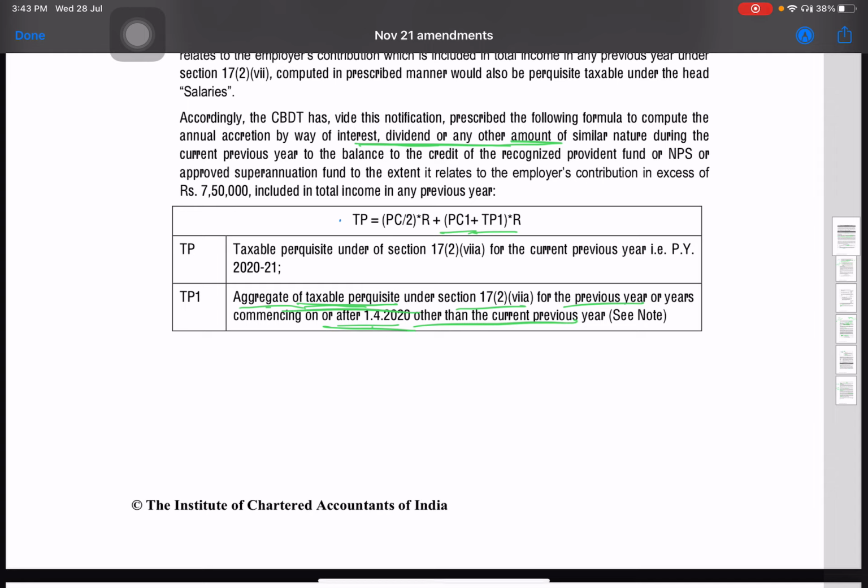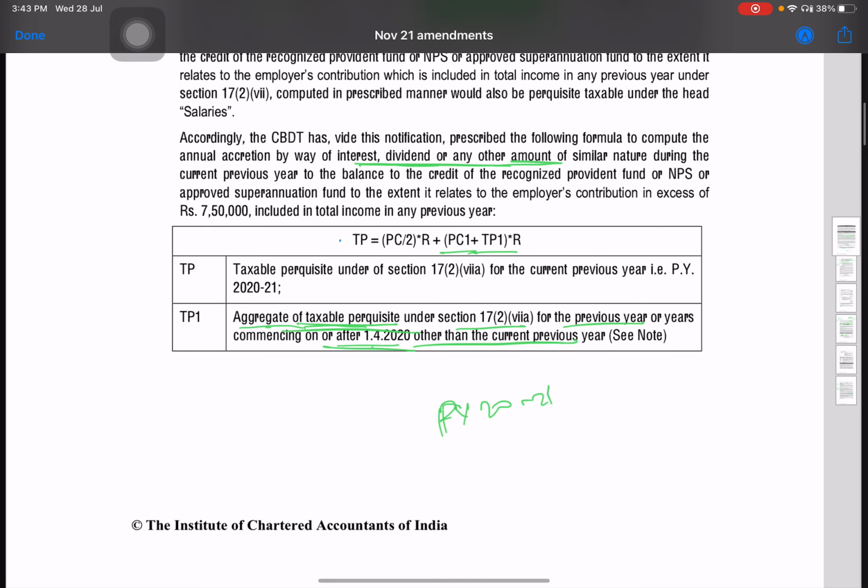Okay, so even here as there is no previous year other than PY 2021, the amount, the value of TP1 will be 0 as well. Okay, so the value of PC1 is 0 and value of TP1 is 0. So 0 multiplied by R will be 0.